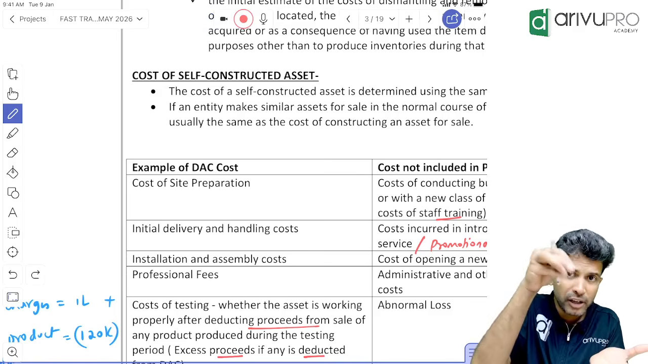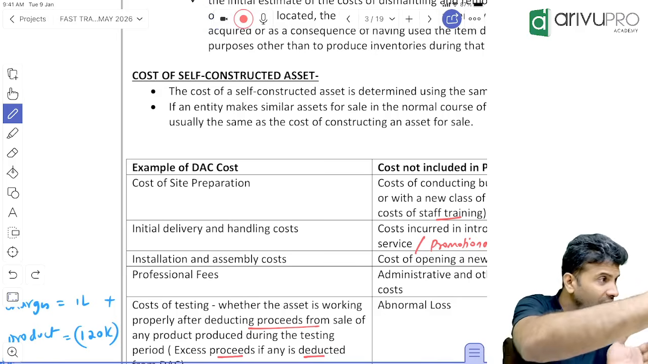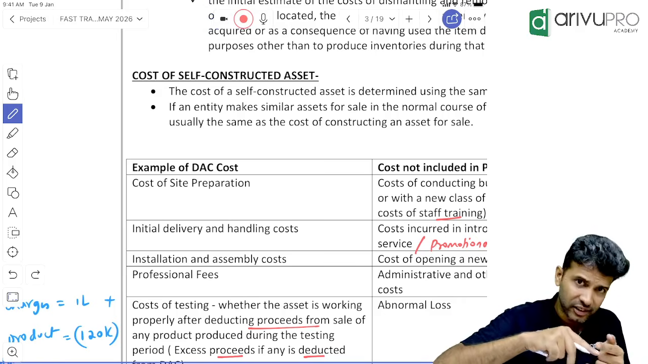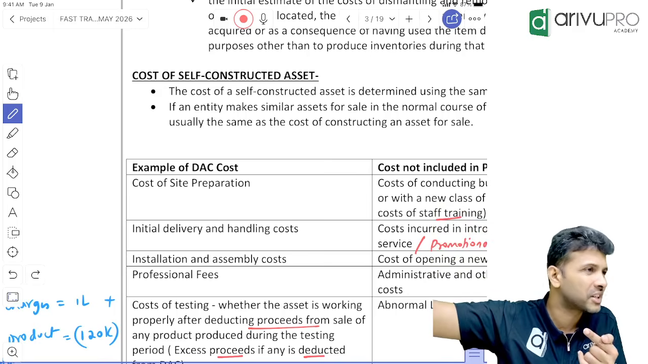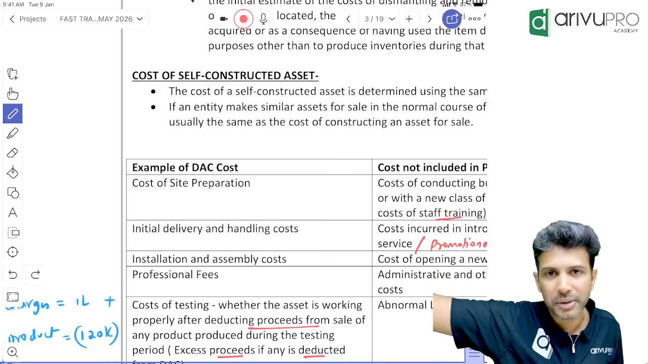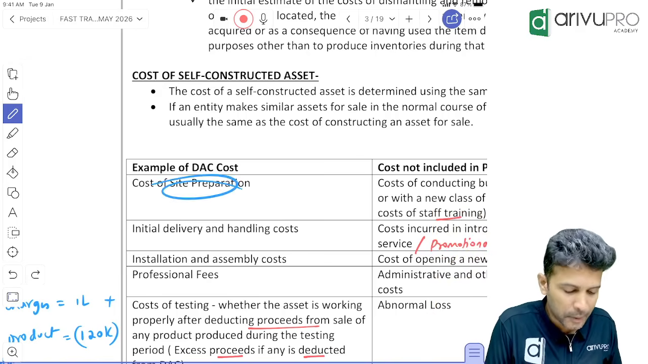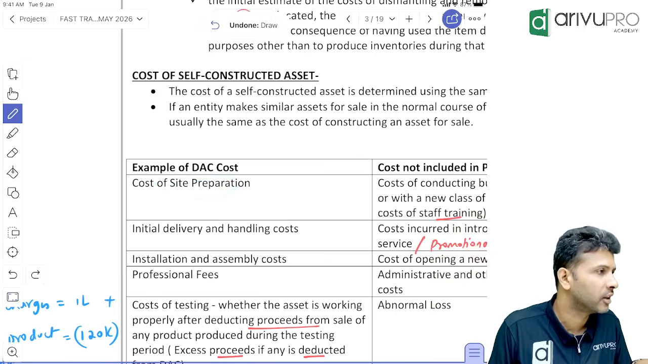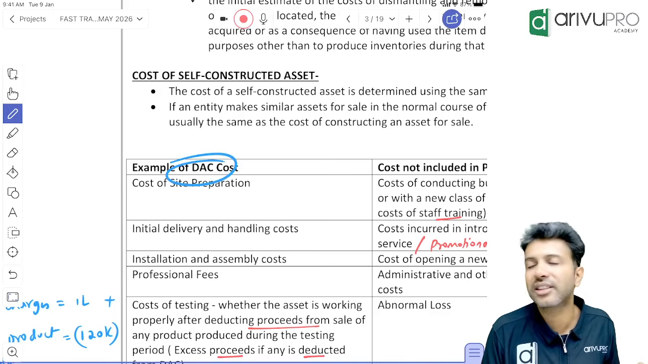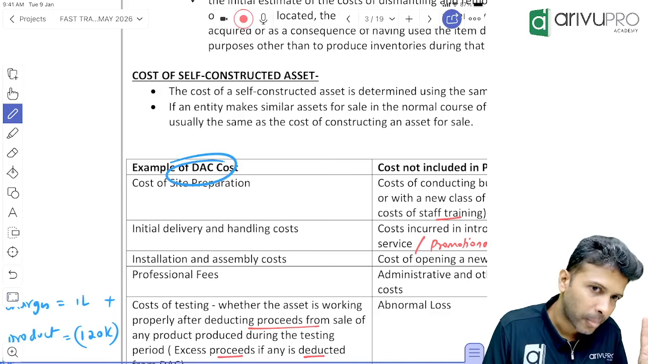That means for me to use the machinery, first I have to incur those leveling charges. This is directly related to the machinery's usage. In order to make the machinery ready to use, is the site preparation cost necessary or not necessary? Necessary. So it becomes an example of that. Yes, sir.